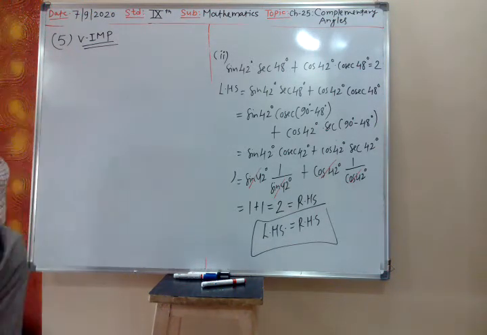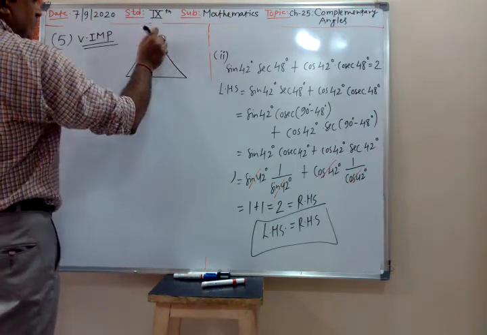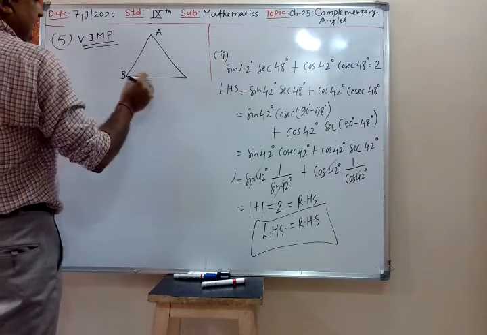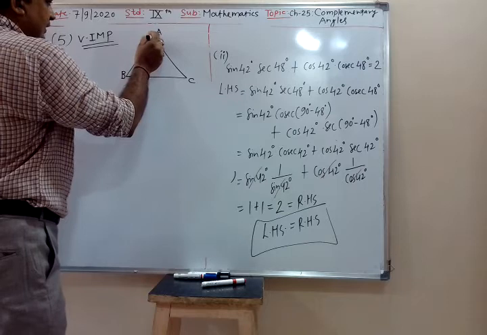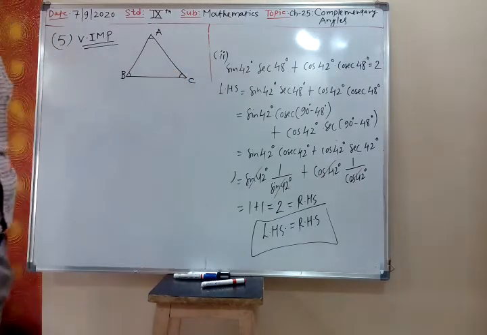For triangle ABC, we are given the triangle ABC. We have angle A, angle B, angle C. There are three angles.